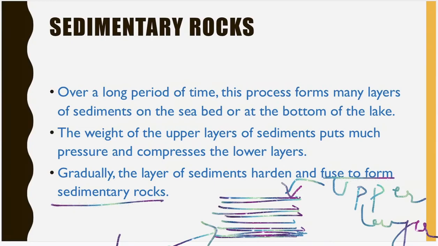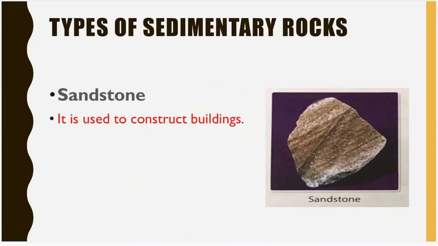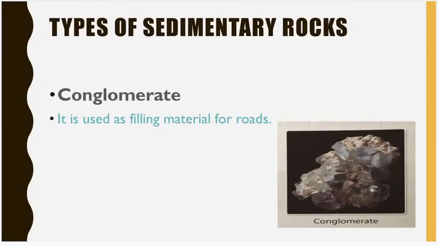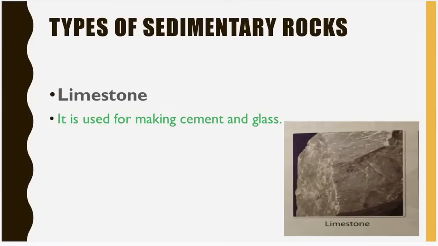Now let us move on to the types of sedimentary rocks. Sandstone. Have a look at the picture of sandstone. It is used to construct buildings. This is the Red Fort in Delhi, which is made up of sandstone. The next one, conglomerate. It is used as filling material for roads. Next one, limestone. You can see the picture of limestone. It is used for making cement and glass.